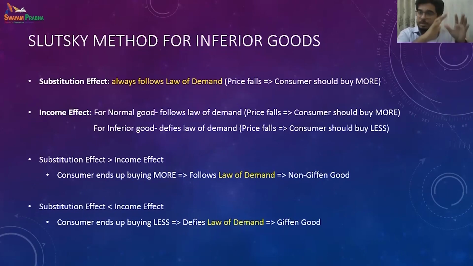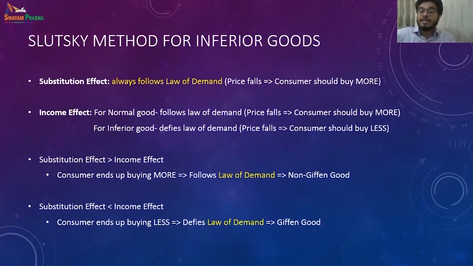But the substitution effect always says that when the price of the commodity we are consuming falls, we will buy more. So what we observe is that when the substitution effect dominates the income effect, the consumer ends up buying more. They follow the law of demand. Then those kinds of inferior goods are known as non-Giffen goods.